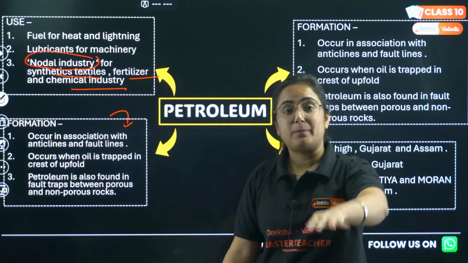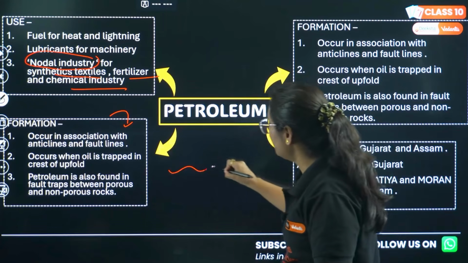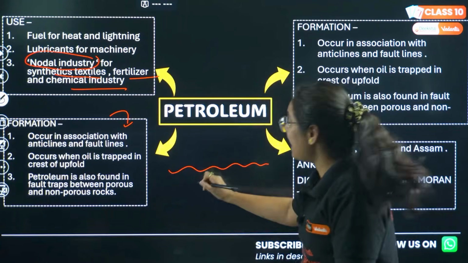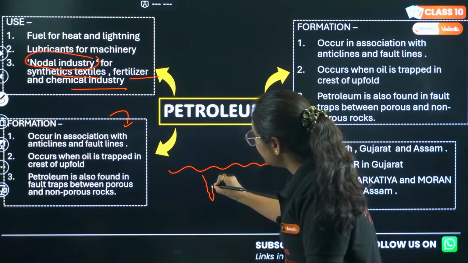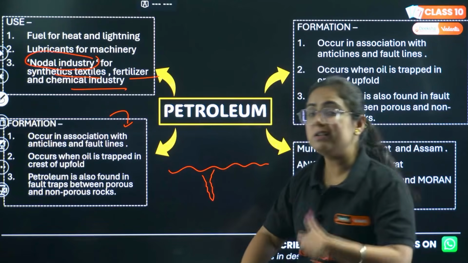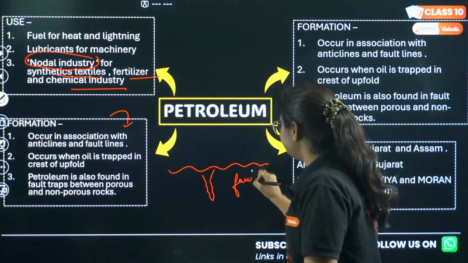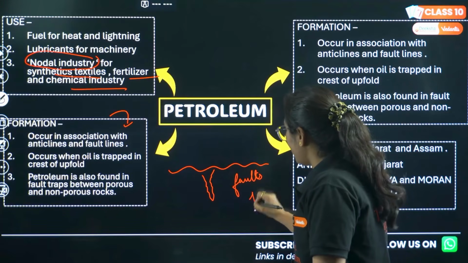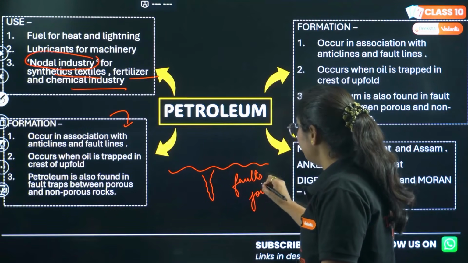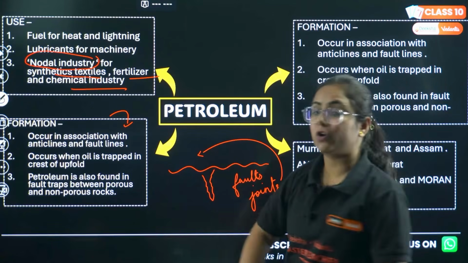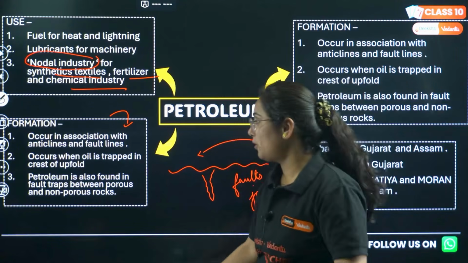Just in the start of this chapter we studied the mode of occurrence of rocks, and we have seen that beneath the earth's crust, minerals are produced in what? In faults, joints, etc. So yes, petroleum is obtained from the same occurrence, from igneous and metamorphic rocks.